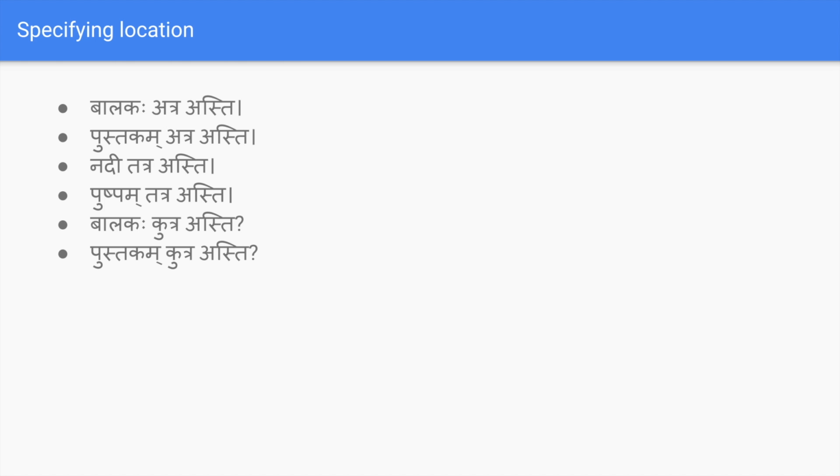And there are a couple of other words like sarvatra. Wherever tra comes, that specifically says the location. Atra ends with tra, tatra ends with tra, and kutra ends with tra. Atra means here, tatra is there, and kutra is where.